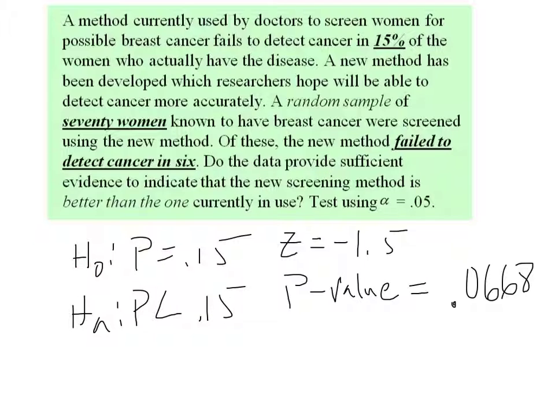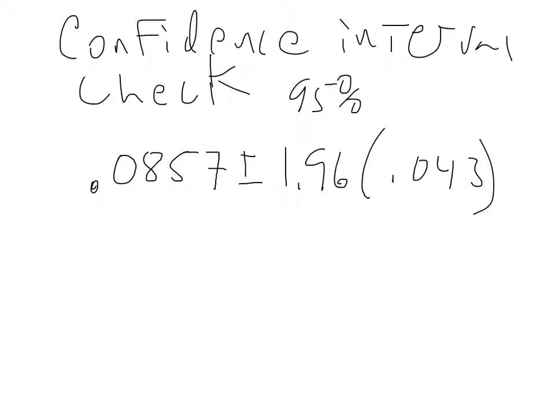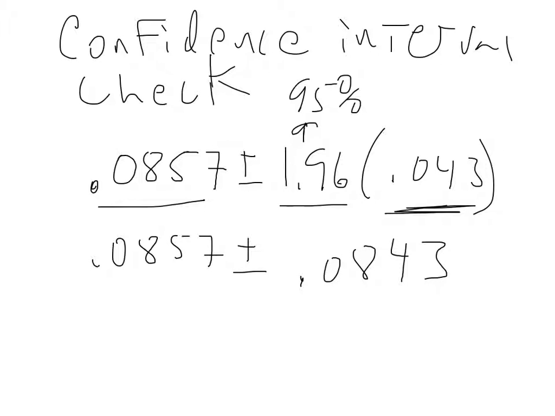Now, the connection between confidence intervals and what we're trying to do here with the significance test is that I'm going to calculate a 95% confidence interval on that test result. So there's my p-hat. Here's my z-star number for the 95% confidence interval, and there's the standard deviation that I calculated earlier. So I'm going to do this product, and there's my margin of error right here. This is what I'm going to add or subtract to my sample result to come up with my confidence interval bounds.